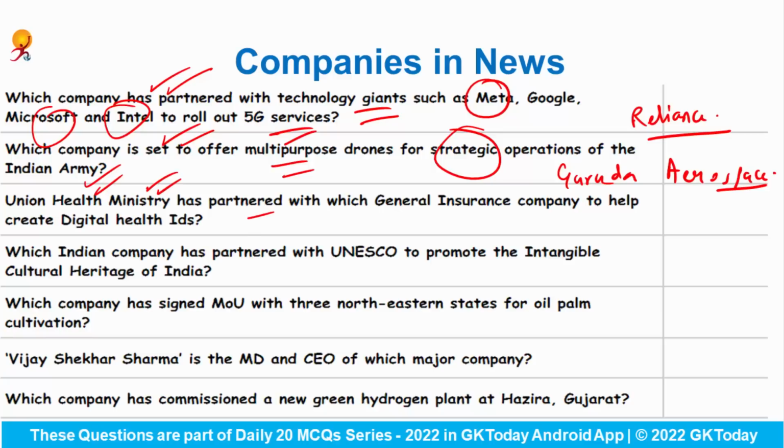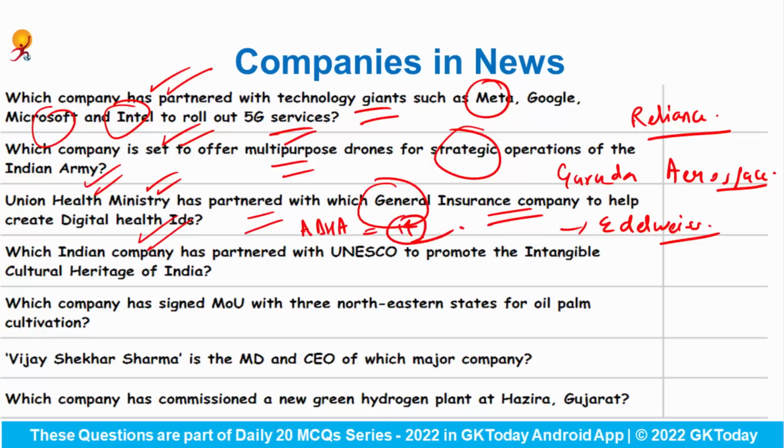Union Health Ministry has partnered with which general insurance company to help create digital health IDs? So Union Health Ministry has partnered with Edelweiss General Insurance to help create the digital health IDs for all in the country. Okay. And ABHA, which means Ayushman Bharat Health Account, is a kind of 14-digit number that helps the users to share and access their health records digitally with registered healthcare providers.